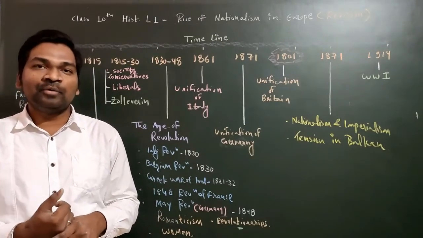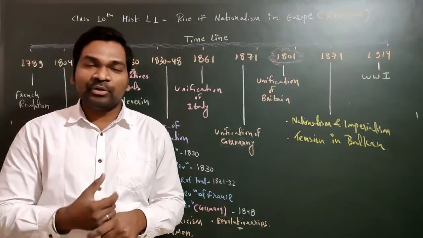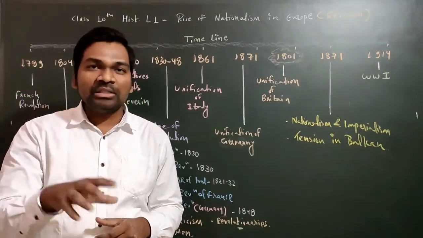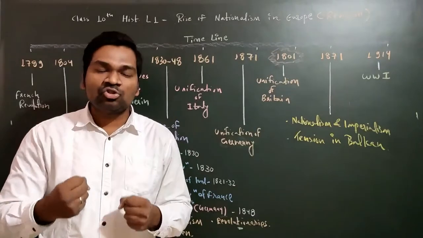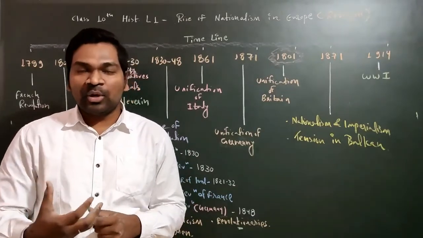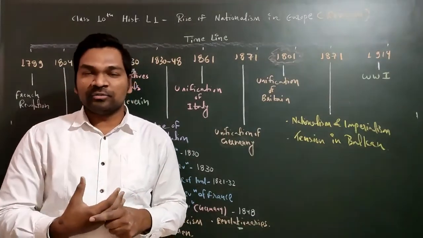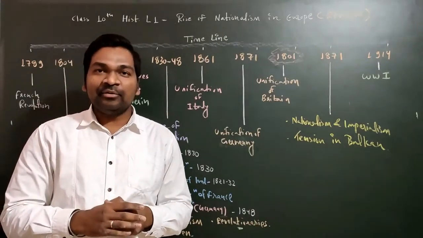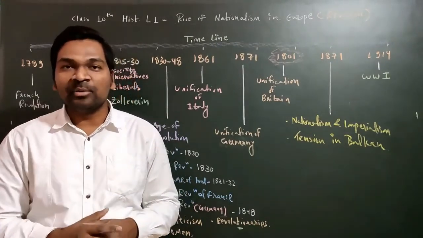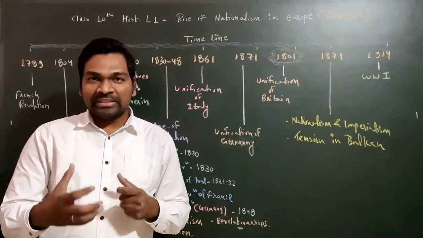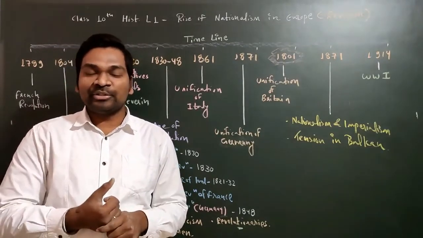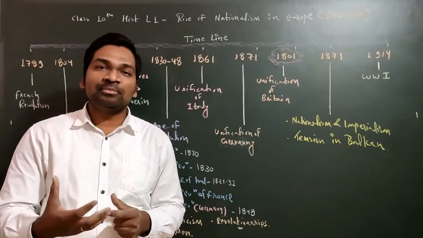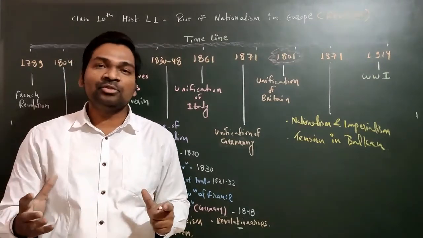That is why the people were not happy with the Directory rule, and people in France wanted a strong leader, a strong character who could really liberate them from all their sufferings. And they saw this in one great character whose name was Napoleon Bonaparte. As I already told you, democracy was a very new concept in France and people had no experience handling it.